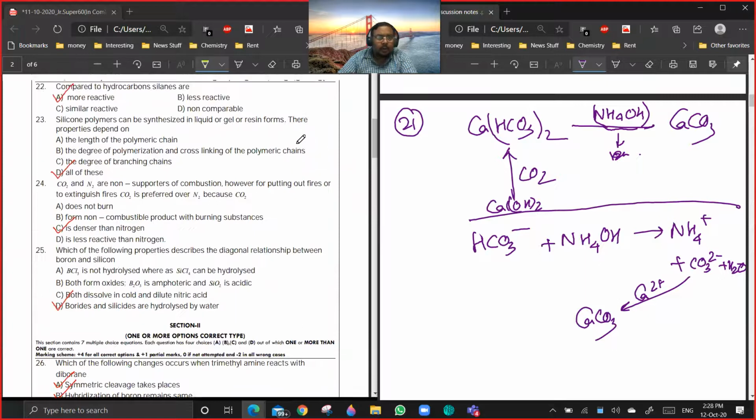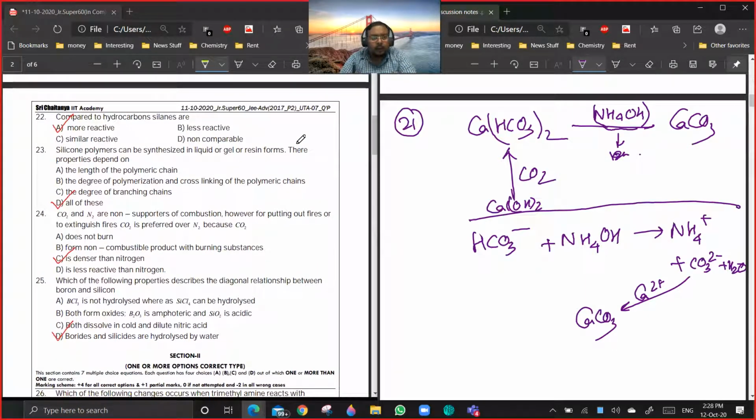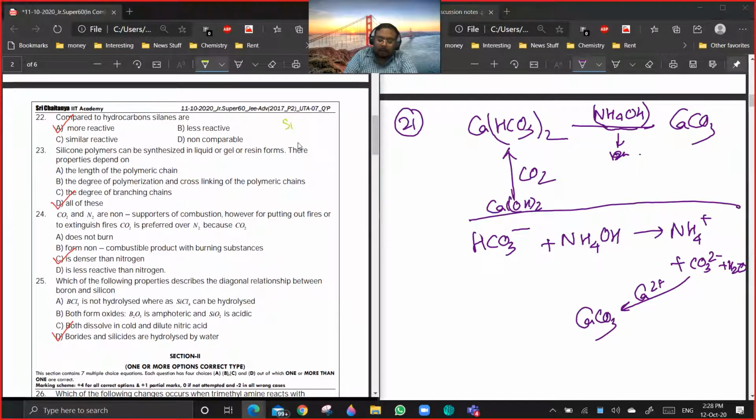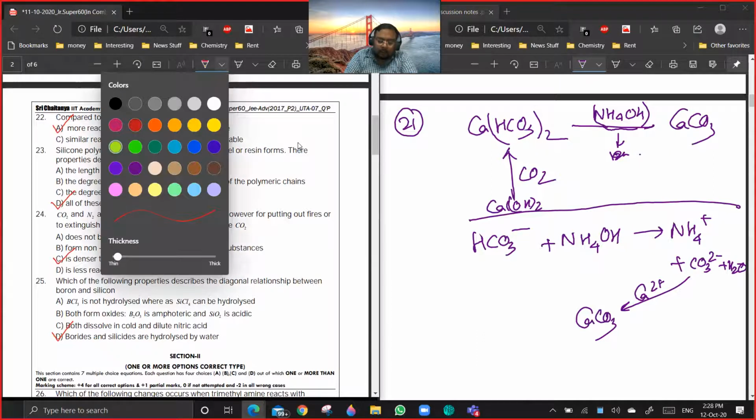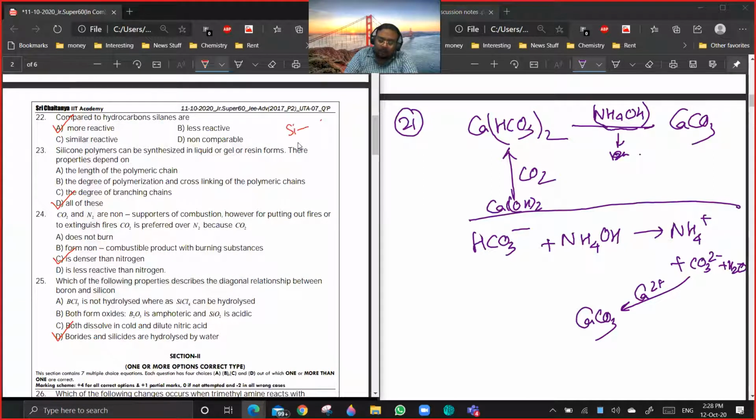Okay. Now after this, 22 to 25. Yeah, 22. Silanes are more reactive because silanes have a high electronegativity difference. Okay, so in this case, this is delta minus and this is delta plus. And second thing, which is even more important, is that silicon has vacant d orbitals.